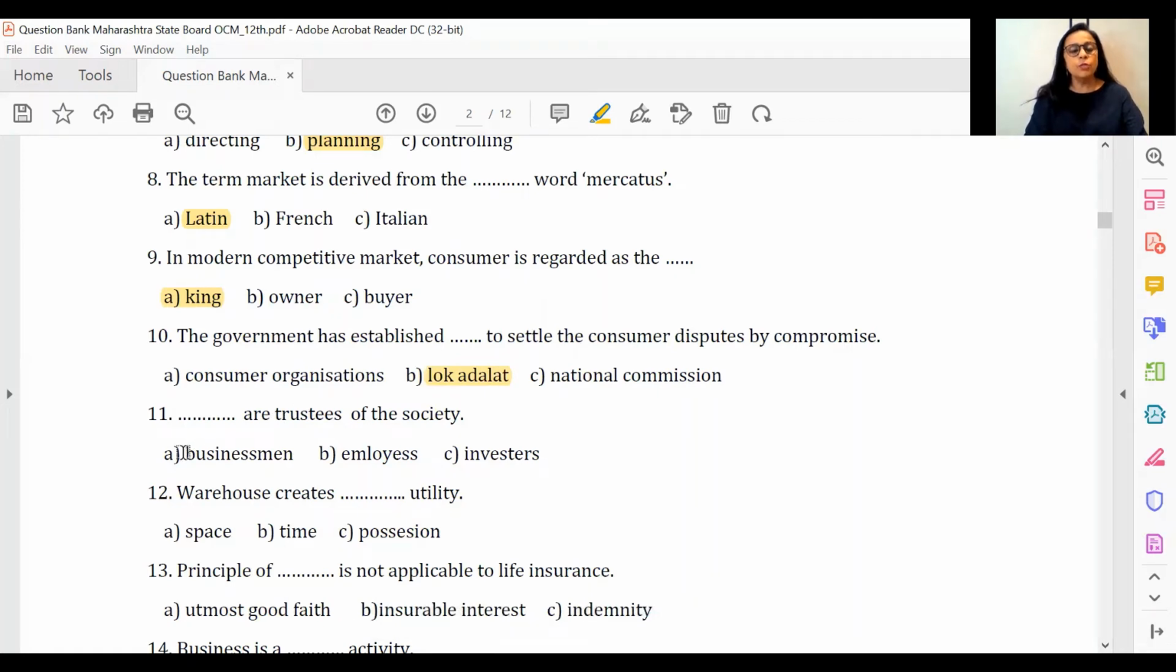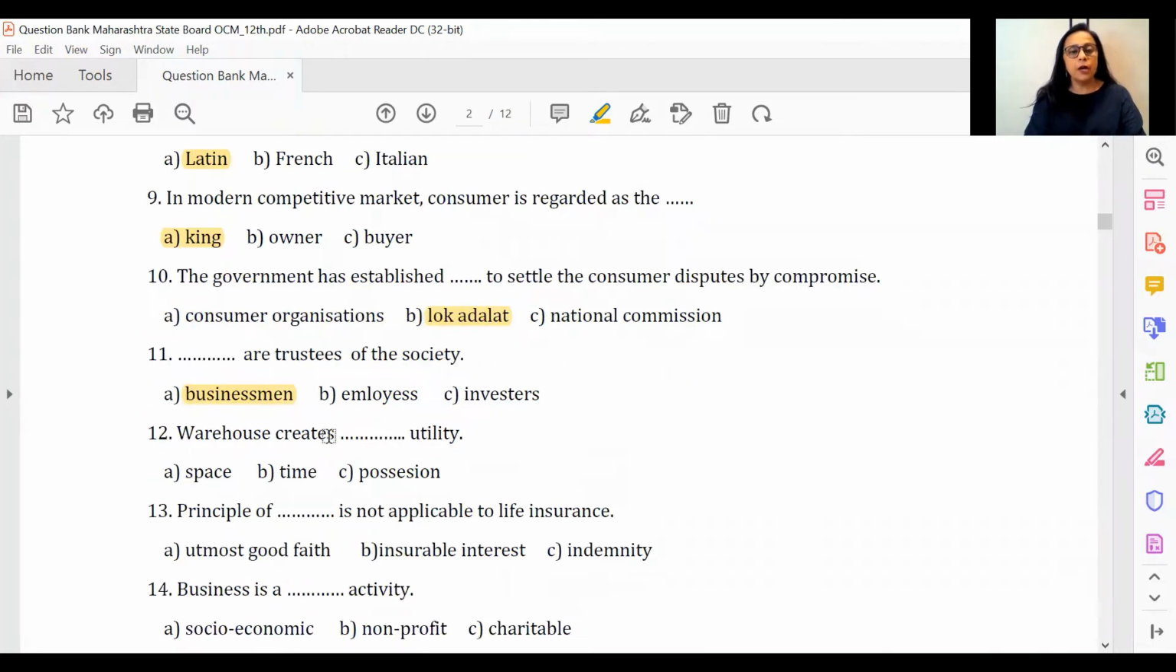The 11th one you see, businessmen are said to be trustees of the society. Now, which topic in our syllabus could have this? If you don't really remember, you must know it's from the chapter of social responsibilities, as well as there is a section on marketing also where this objective is covered.